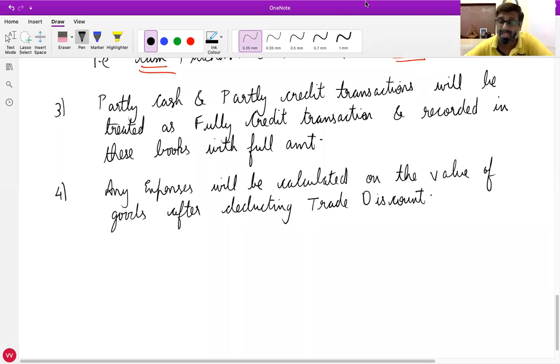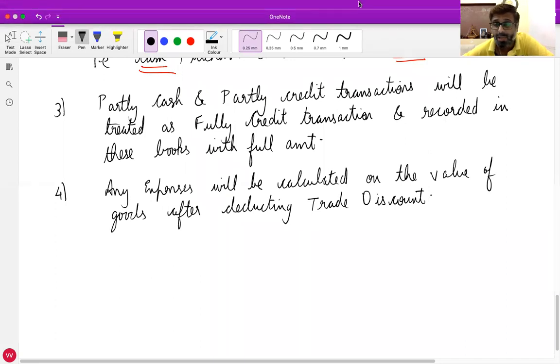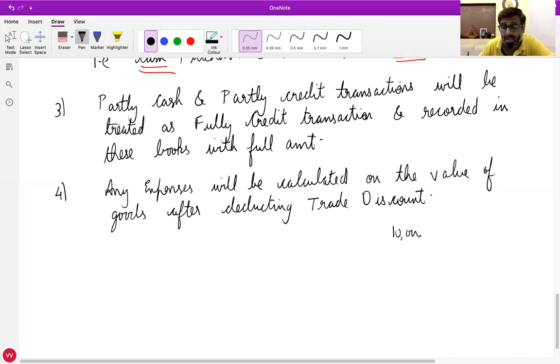So suppose you purchase goods of 10,000 at 10% trade discount. First you deduct that: 10% of 10,000 is 1,000, so what you get is 9,000. Just an example, no need to write.